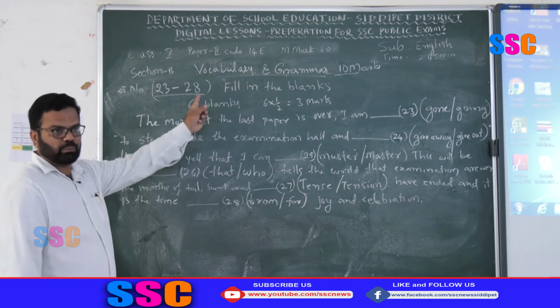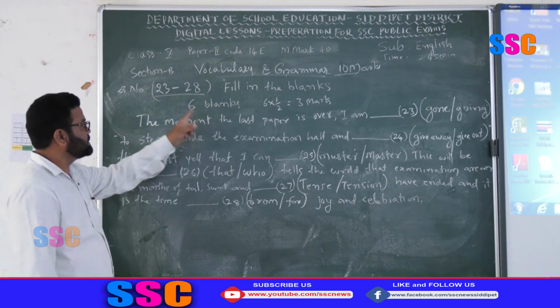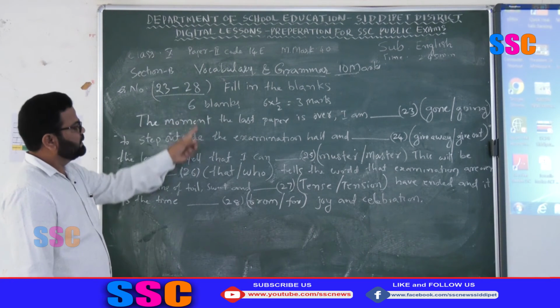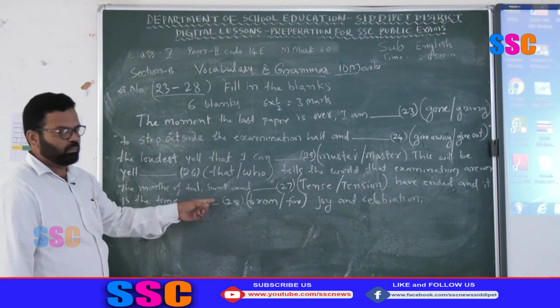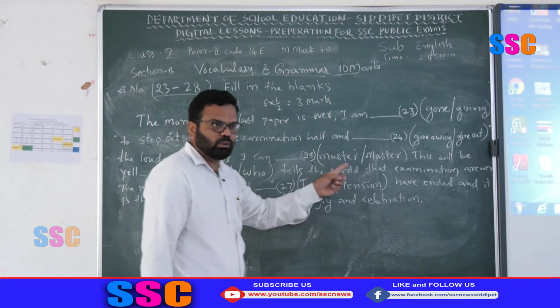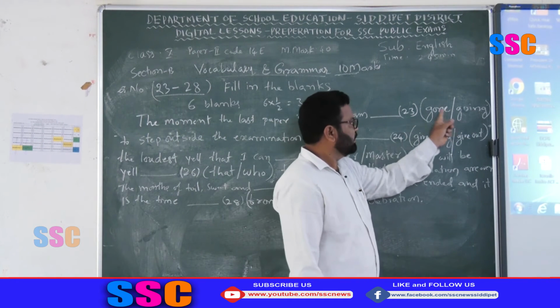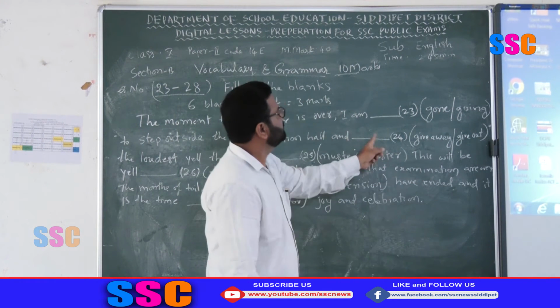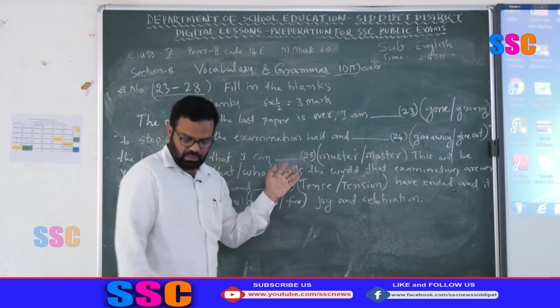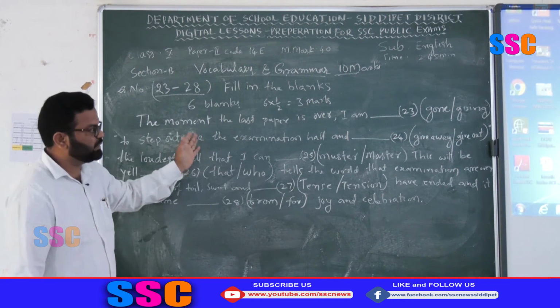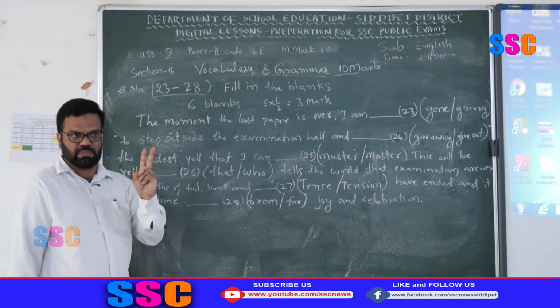Question numbers 23 to 28. After the cloze test, we will find one passage with 6 blanks. After each blank, you have 2 choices, like gone, going, or give away, give out, like this. With 6 fill in the blanks, with brackets of 2 options.